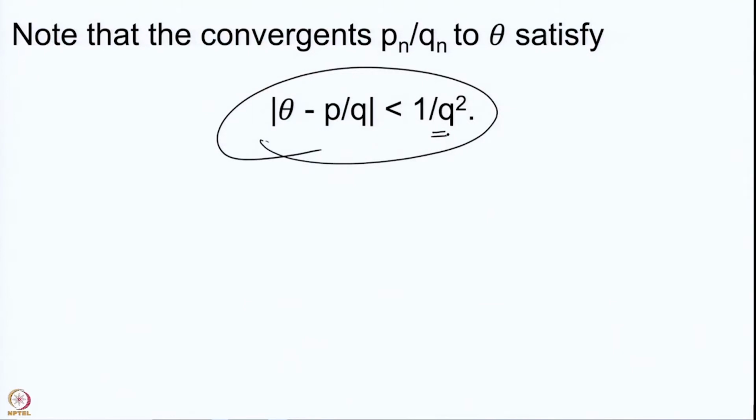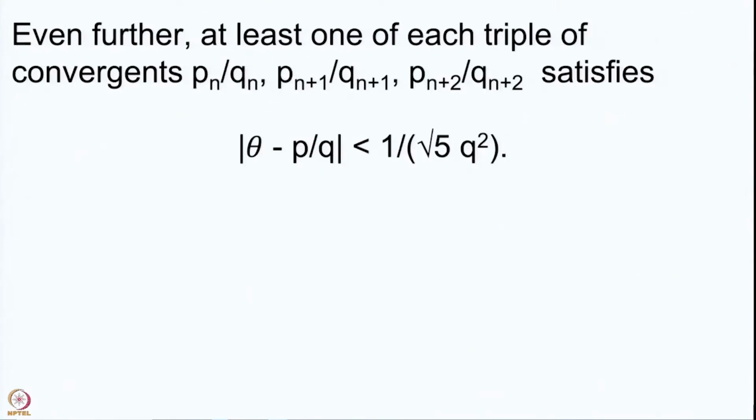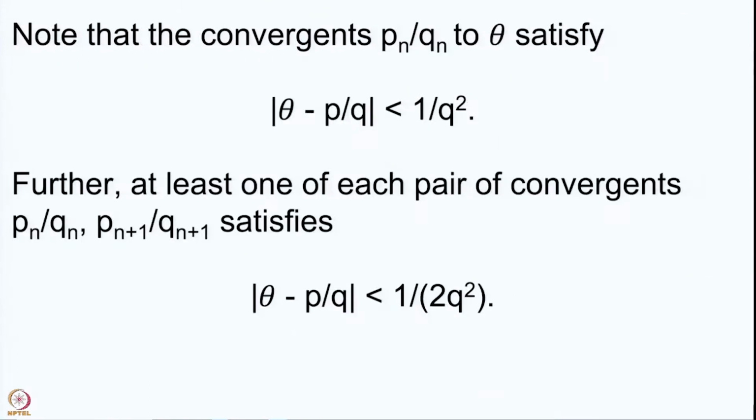But we saw that we could improve this further: at least one from each pair of consecutive convergents will satisfy |theta minus p by q| less than 1 upon 2 q square. So, the constant which was 1 has now become 2. This is an improvement.